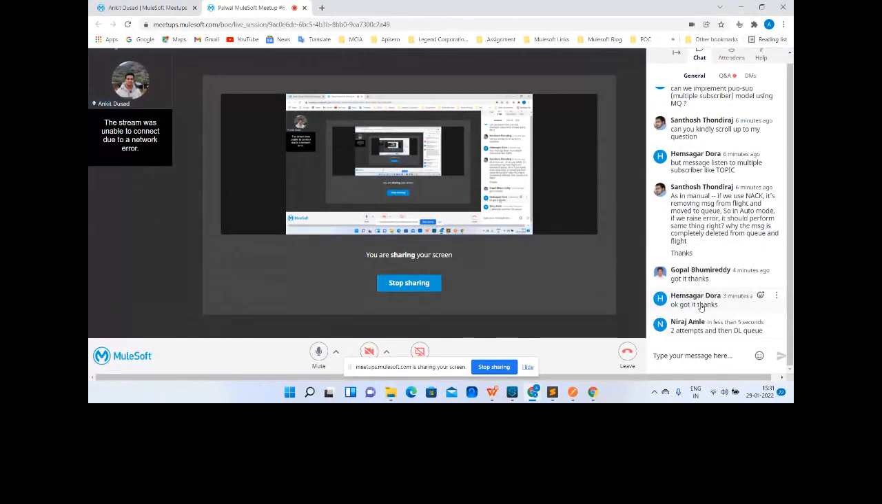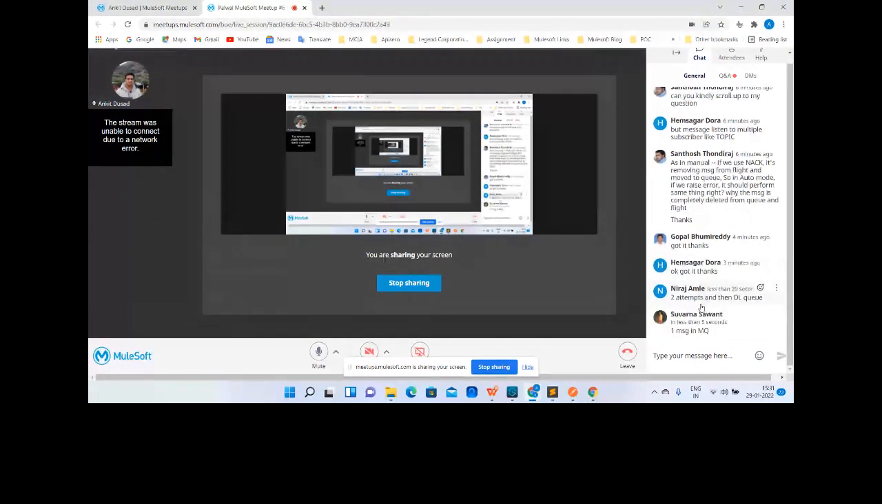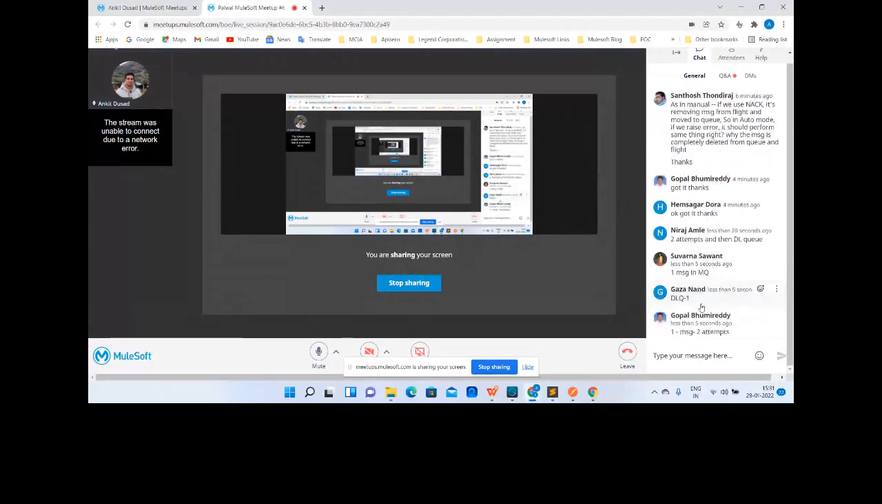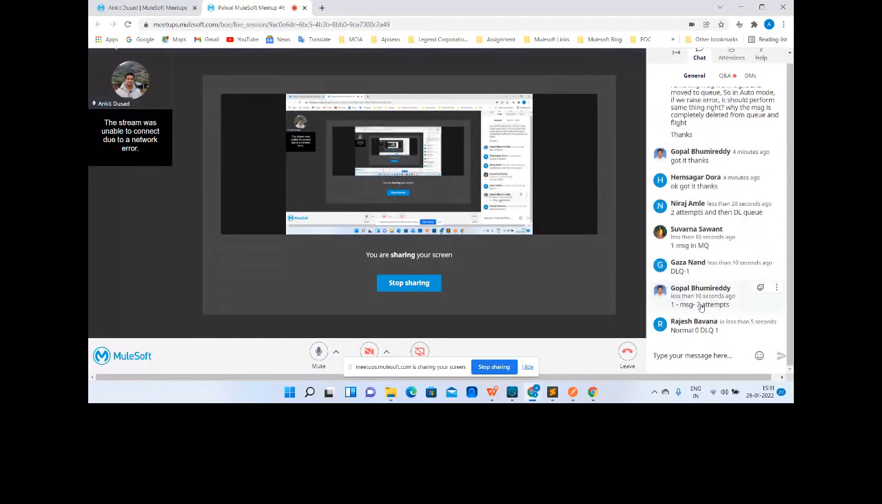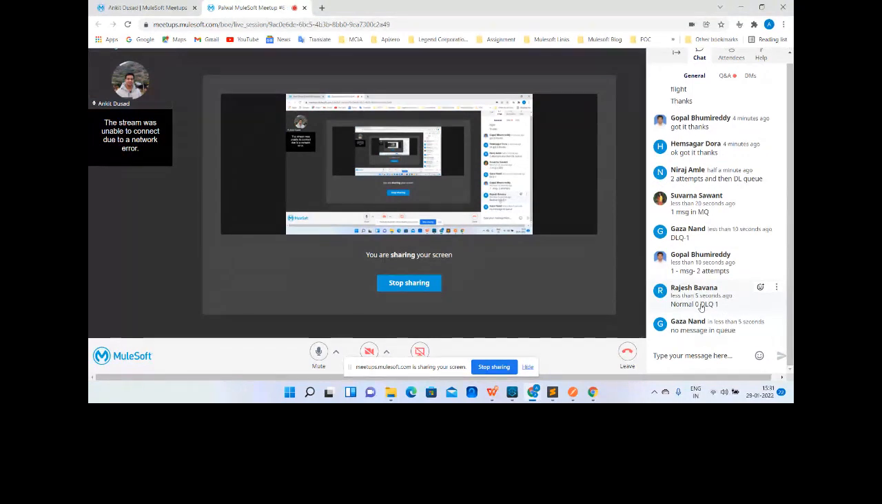Two attempts, then DL queue. Okay, one message in MQ. MQ means you have to explicitly mention whether it is the parent queue or the DL queue. Okay, DLQ, one message, two attempts. So one message in MQ or DLQ, Gopal, please mention that.